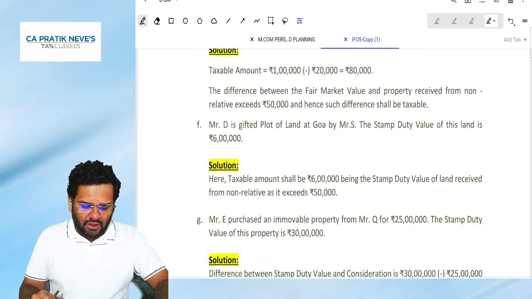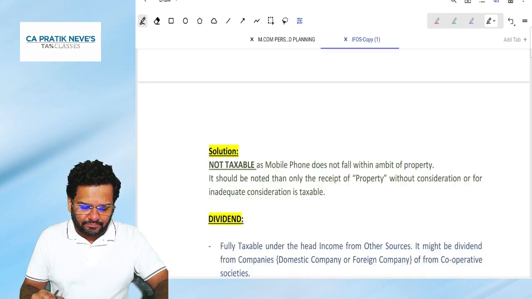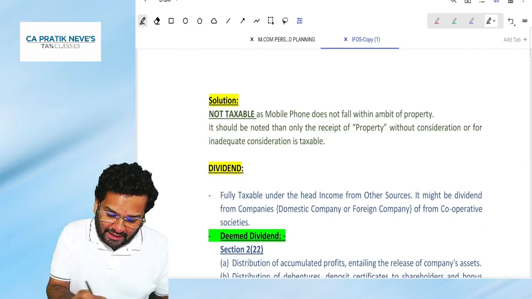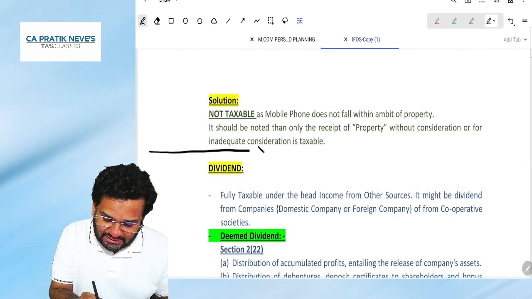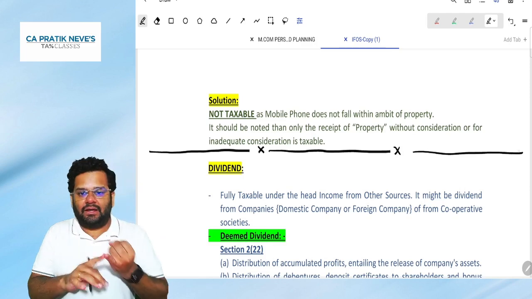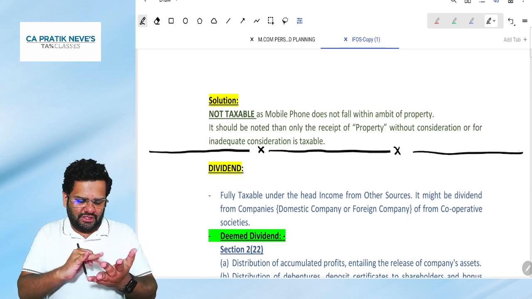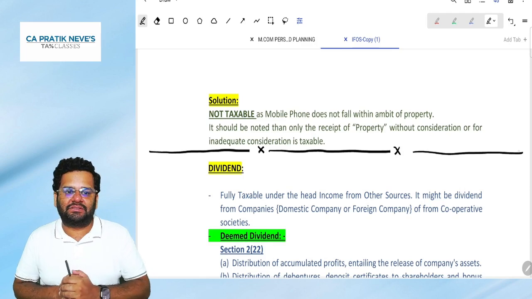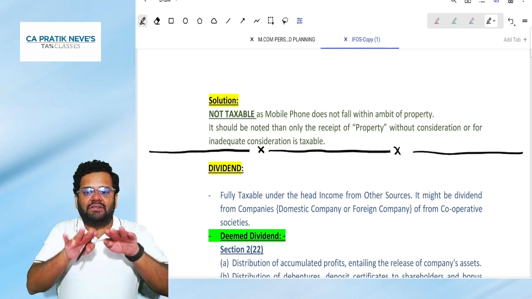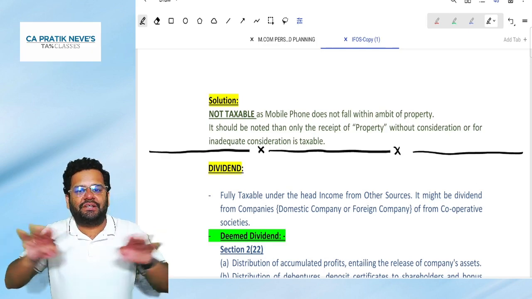How many examples are set? A to I, A, B, C, D, E, F, G, H, I. Nine examples. I hope with these nine examples, our gifts topic will be absolutely clear.